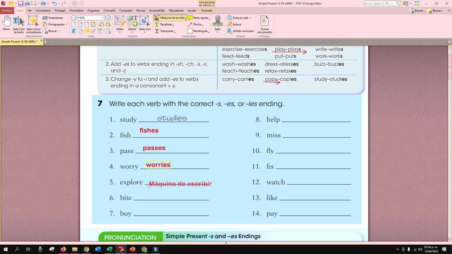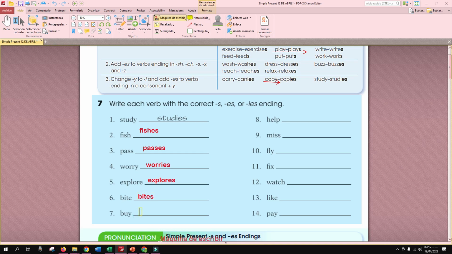Worries. Perfect. Worries. Explore. That finishes in E, so we need to add only the S. Explores, right? Bite. That finishes in E. We just need to add the S.